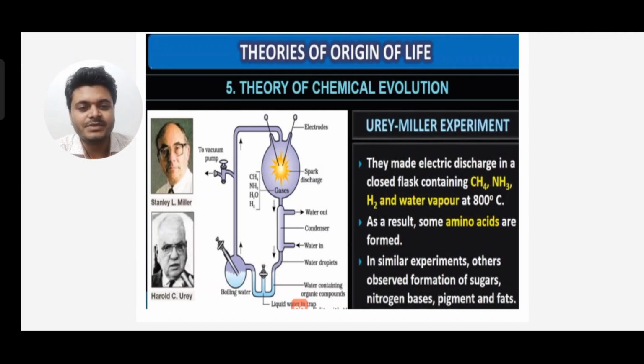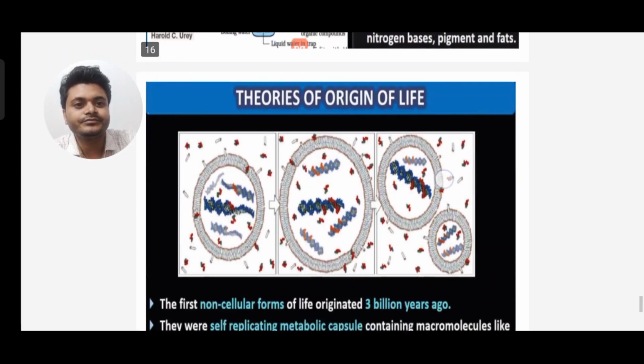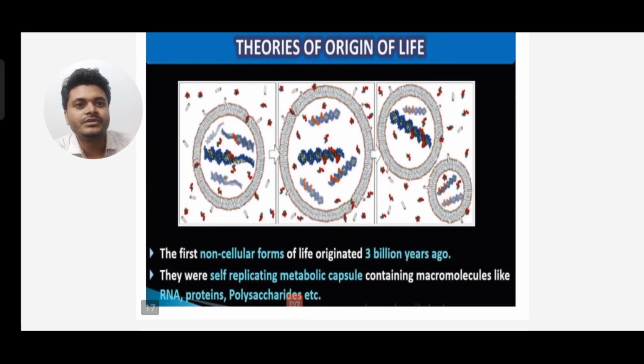You can see the experimental setup: the electrodes, the spark discharge, and the gases taken, methane, ammonia, water and hydrogen. You can see the water out, the condenser, the water in, the water droplets containing organic compounds, and the boiling water. So this is the experimental setup.